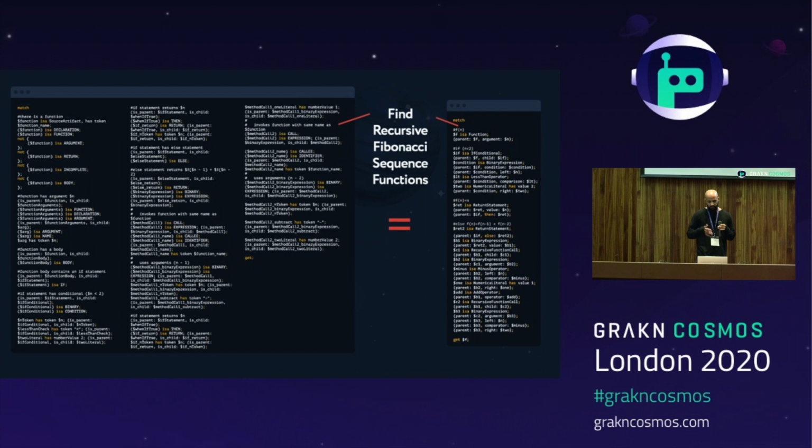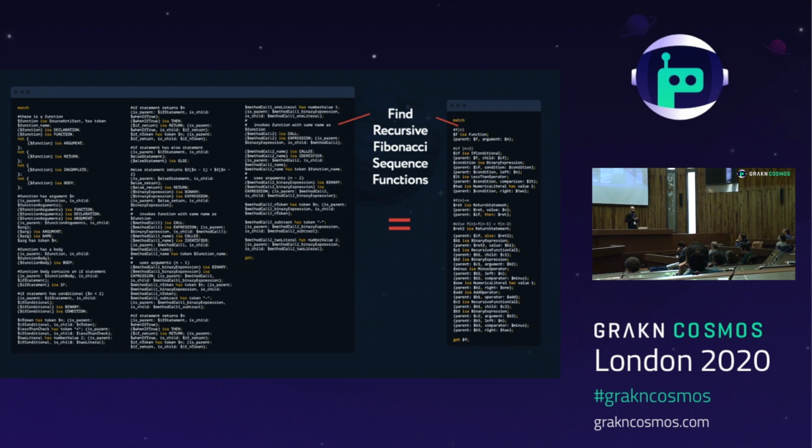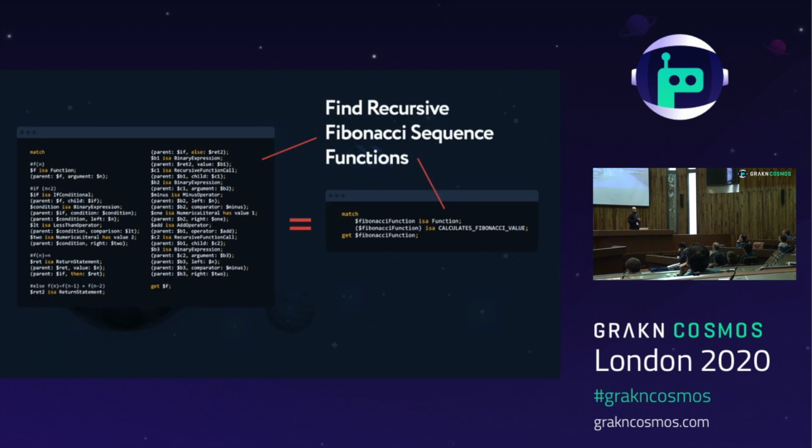So Arthur does the same thing for many other concepts like recursive function calls. So instead of all the logic necessary to identify a recursive function call, you would simply refer to it as a recursive function call in a single statement. And so eventually the goal of Arthur would be to identify and label even higher level concepts so that we could find functions that implement specific functionality like the Fibonacci sequence using only a few lines of code.